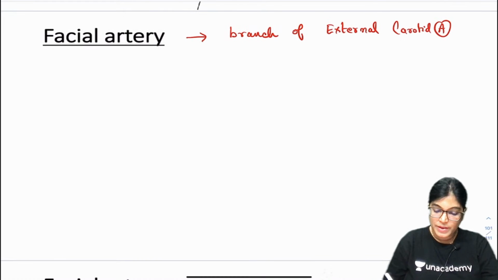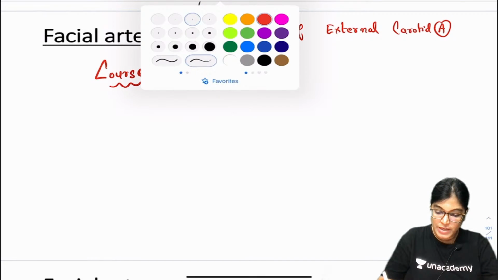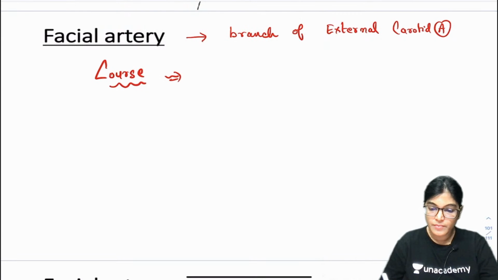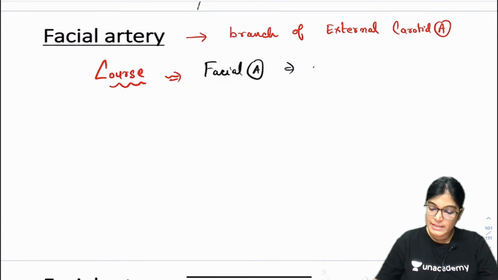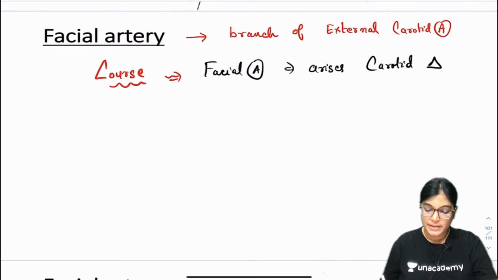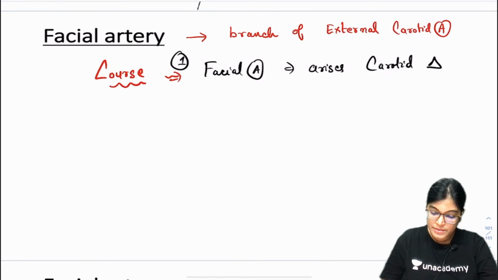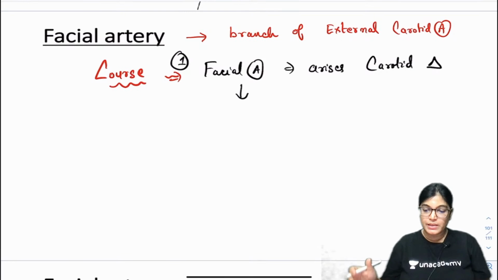Now about the course of the facial artery: in which triangular area does it arise? It arises in the carotid triangle. So this is the first point about its course.